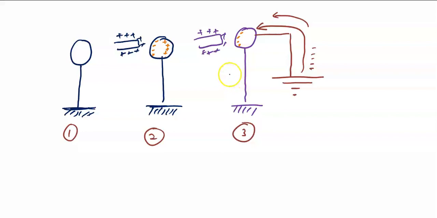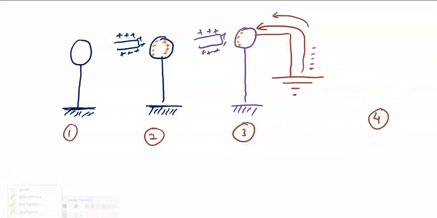Why? Because they are actually being attracted by the positively charged rod. Had this rod not been there, then they would have flown to the ground. But in this case, they will not. Am I clear? Yes, sir.